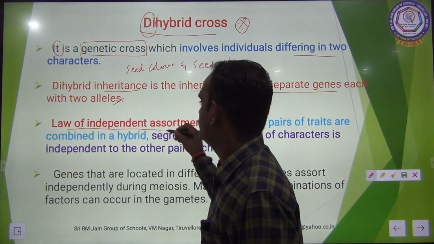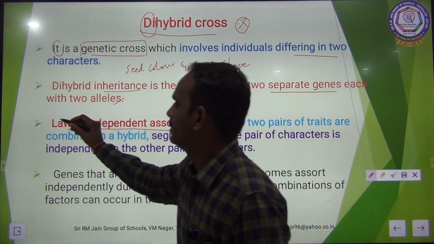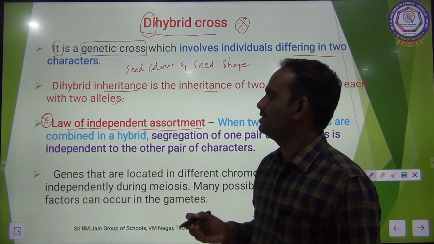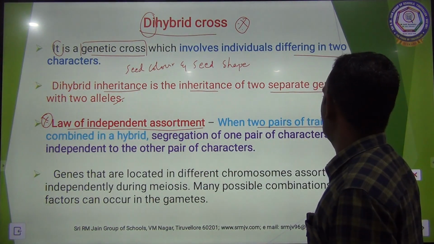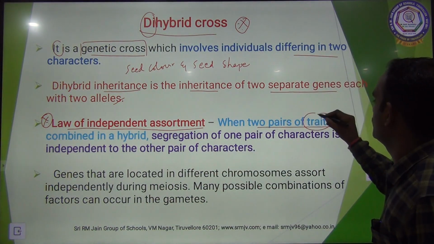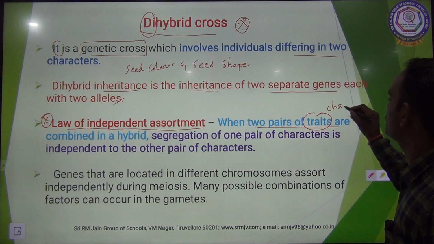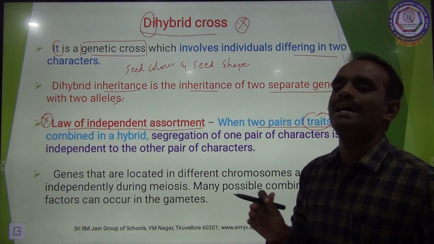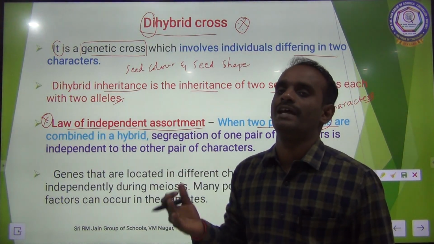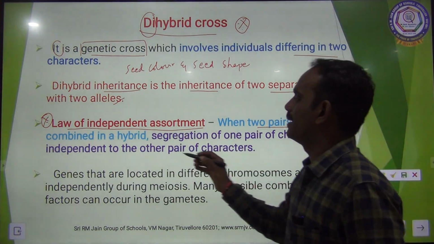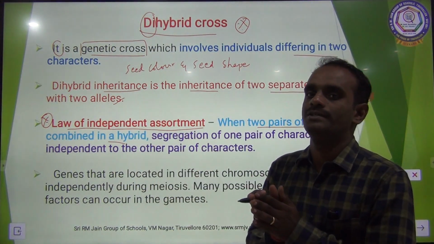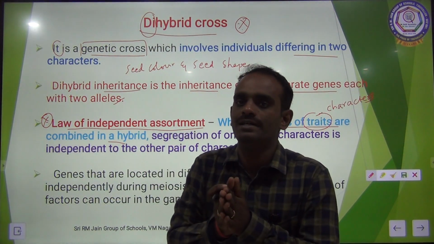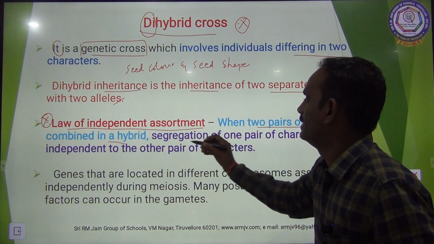Law of independent assortment, a very important law. That law states that when two pairs of traits, that is characters, are combined in a hybrid, two different types of characters combined in a hybrid, what will happen?